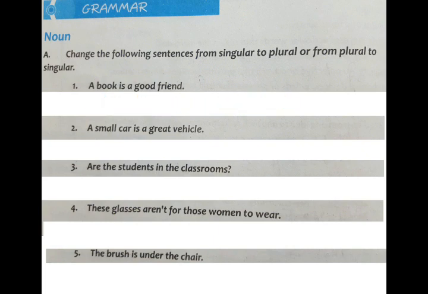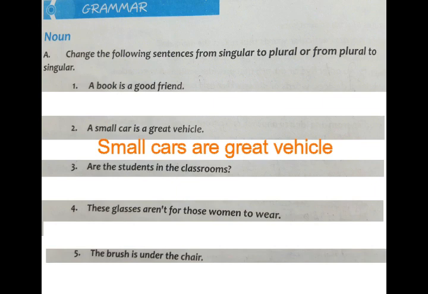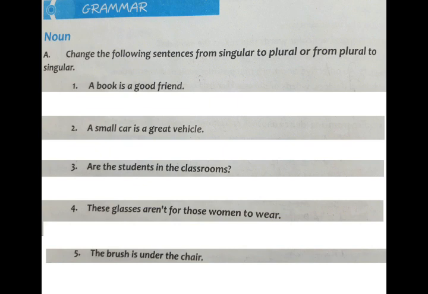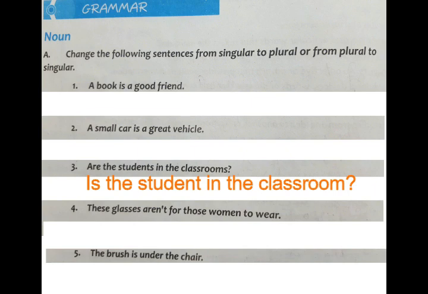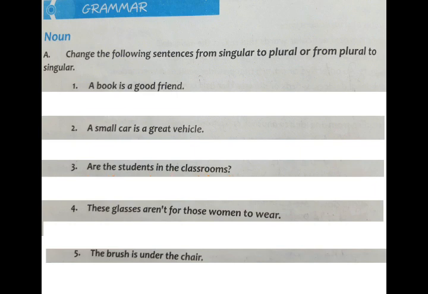Next is, a small car is a great vehicle. Car is the noun and vehicle is the noun. So car is a singular noun, so you are going to change it into plural noun, cars. For example, small cars are great vehicles. Next is, are the students in the classrooms? It is going to be changed into, is the student in the classroom? Because student and classroom are plural nouns, and we are going to change them into singular nouns. Is the student in the classroom, with a question mark.